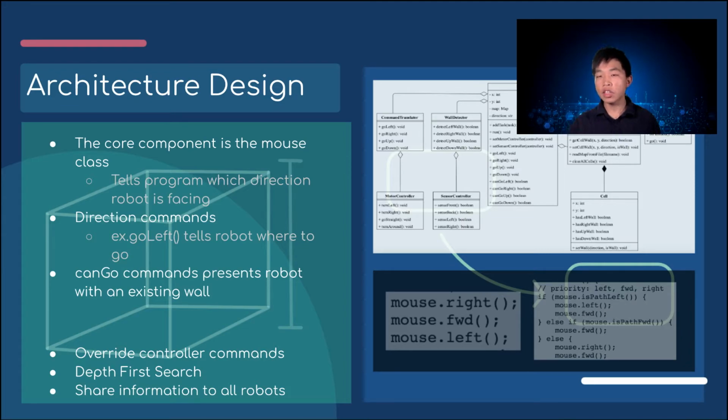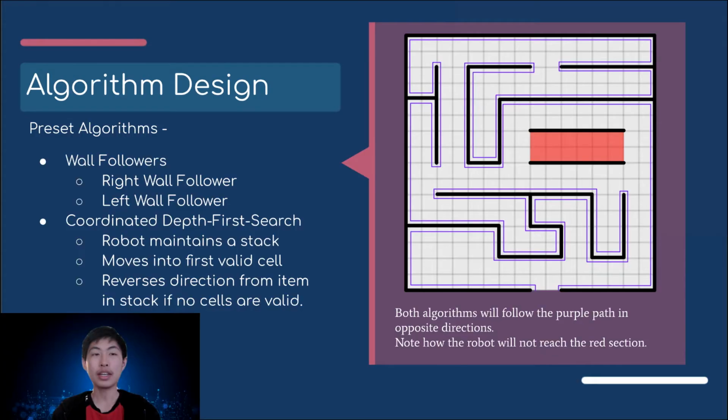This makes it much faster and more efficient because they can search the map in a shorter time without overlapping other searches. In terms of algorithms, I've developed a couple of preset algorithms. The 2 most basic are the wall follower algorithms. For the right wall follower, the robot first checks walls to the right, forward, and then the left. If there isn't a wall there, then the robot moves into that space.